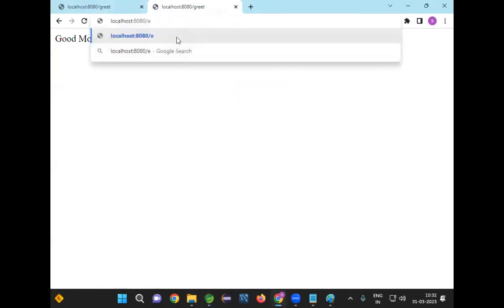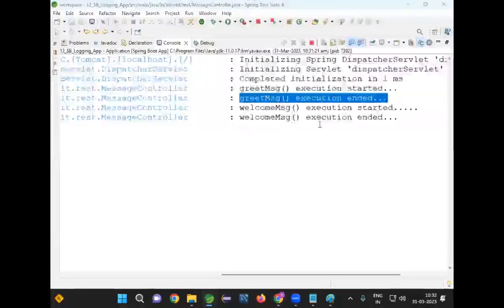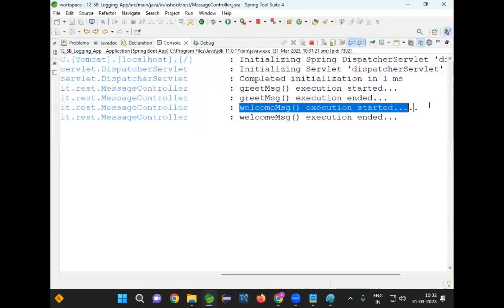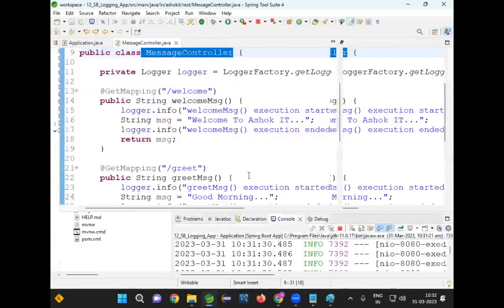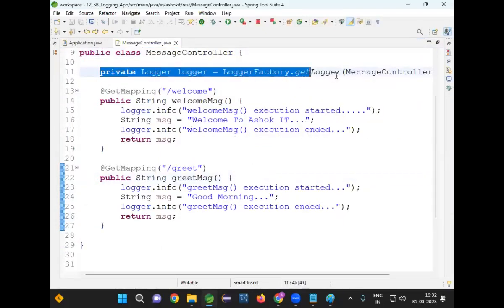Similarly, let me send a request for /welcome. Let me go and send a request for /welcome. Now I send a request for welcome. Go to this console and can you see now? Welcome message execution started and welcome message execution ended. So with this, I'm able to generate log messages in the project. To generate the log messages, I'm using my logger object.